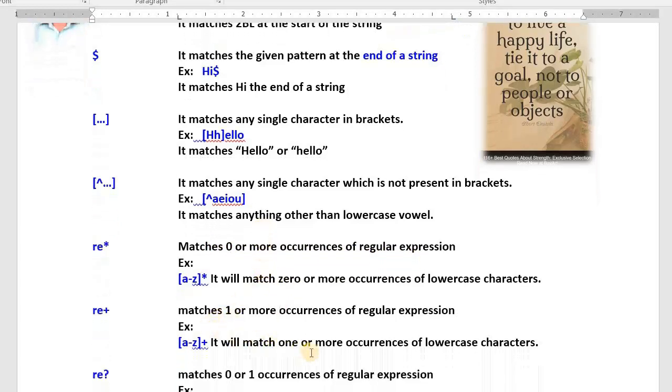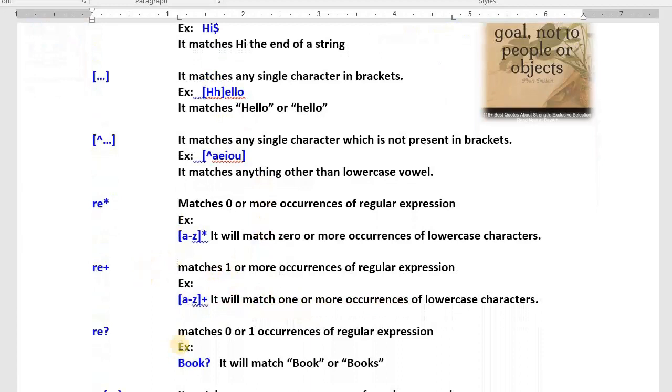That means it will match one or more occurrences of lowercase. Compulsory one character must be there. Question mark matches 0 or 1 occurrences of regular expression. That means book question mark. Here you will come to know what you mean by 0 occurrence and 1 occurrence. See here. Okay, very good.